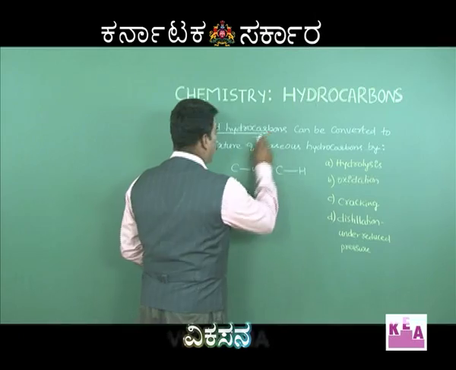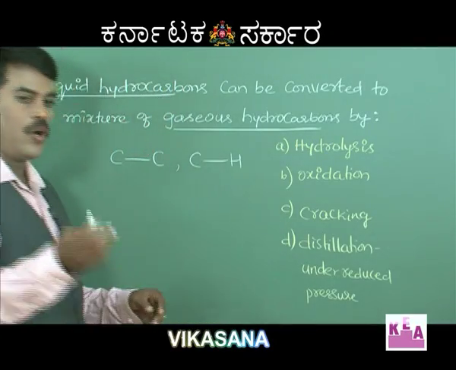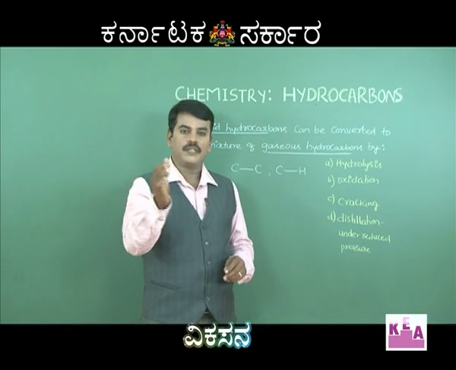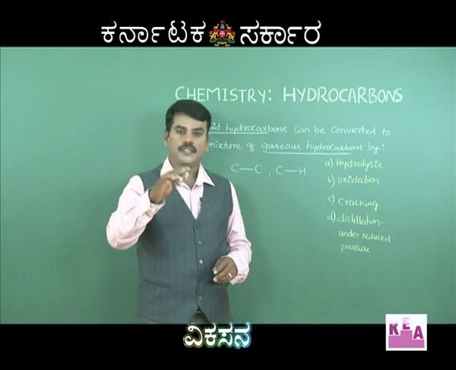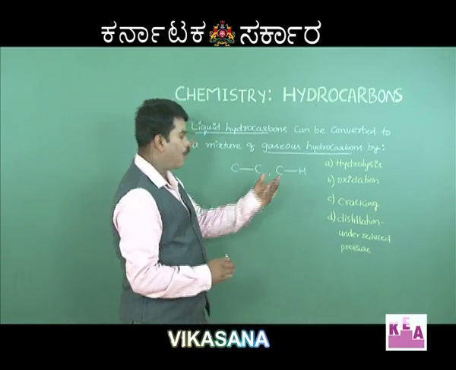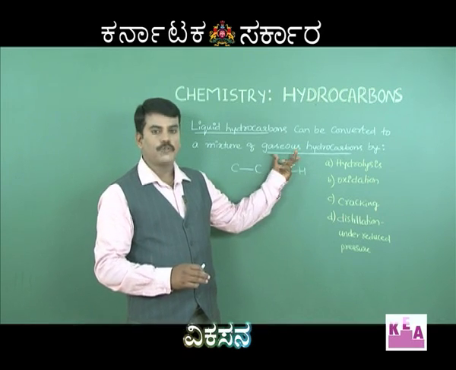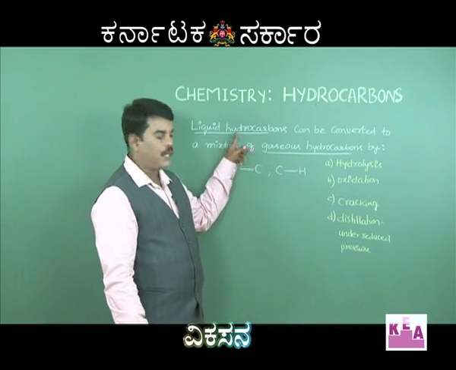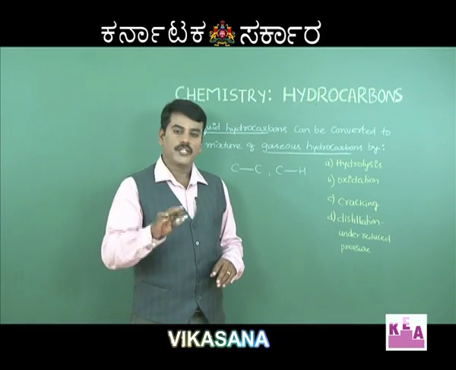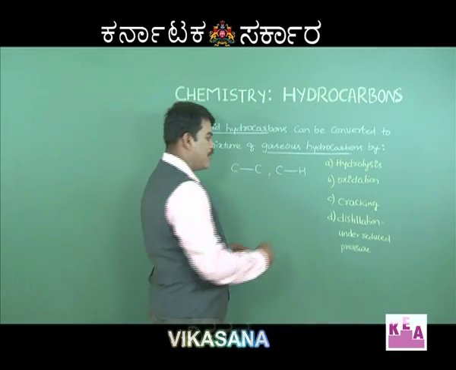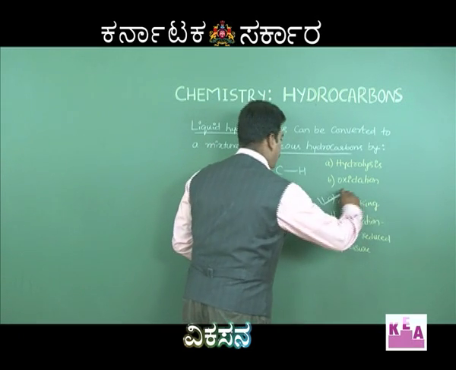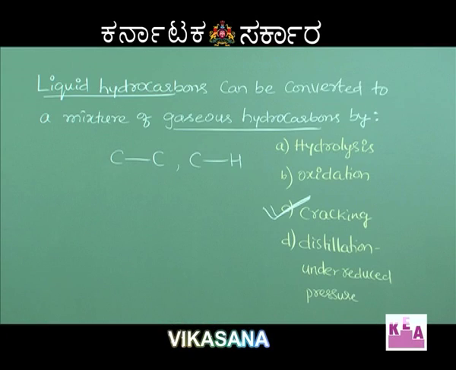Higher hydrocarbons converted into gaseous hydrocarbons means lower hydrocarbons, such as methane, ethane, ethylene, acetylene, which are gases at room temperature. So conversion of higher hydrocarbons into lower hydrocarbons in the presence of temperature and pressure, sometimes with a catalyst, is called cracking or pyrolysis. Therefore, option C, cracking, which is sometimes also called pyrolysis, is the correct one.